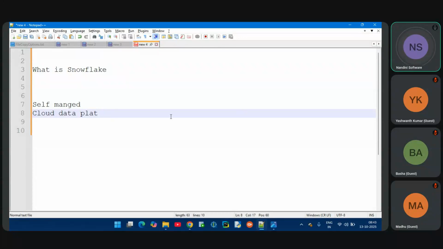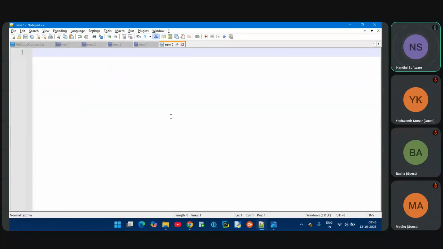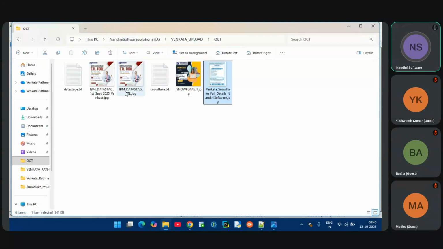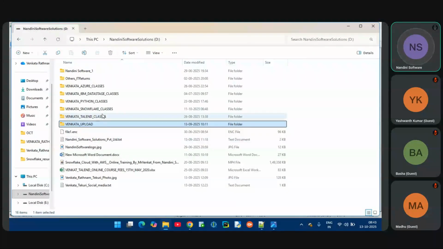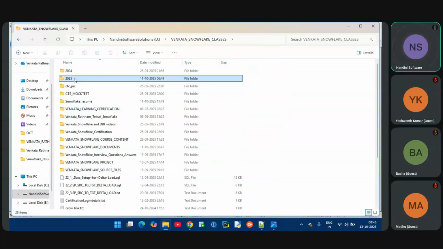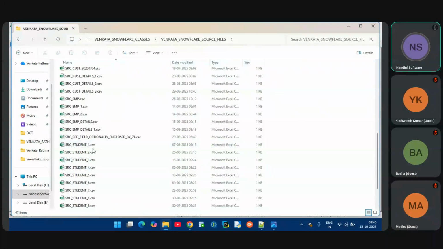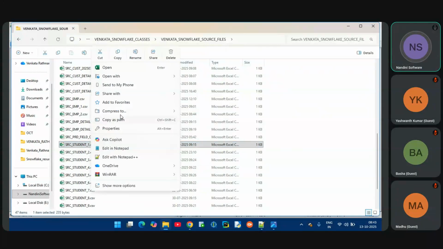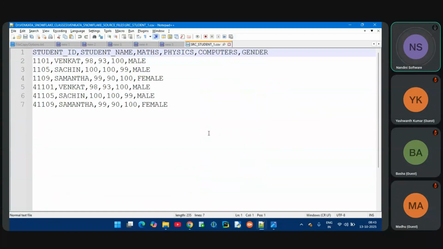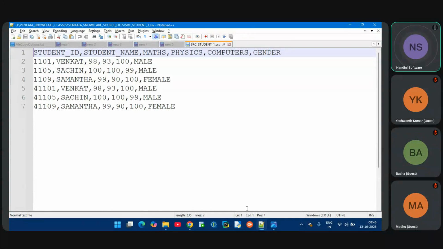Now, let me take some sample scenarios, guys. Assume I want to load data into Snowflake. There is a CSV file which has some data, some student details. Let me open that file. I'm taking one sample file, a student details file. It has some data. So in this file, how many records are there? Can someone tell me, guys? How many records are there in this file?